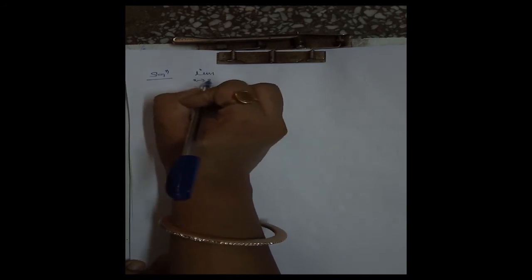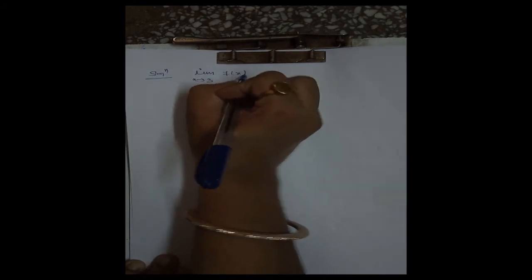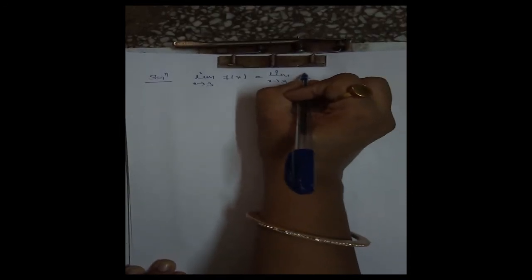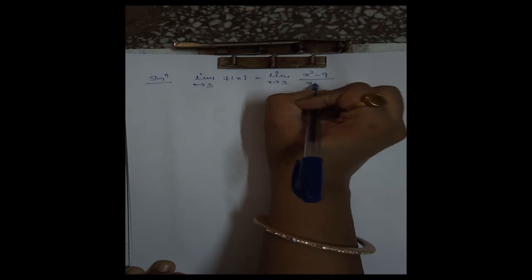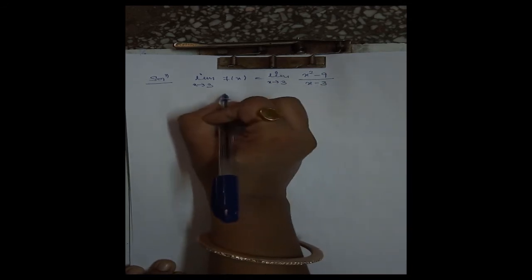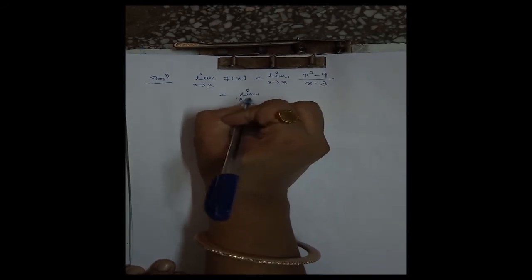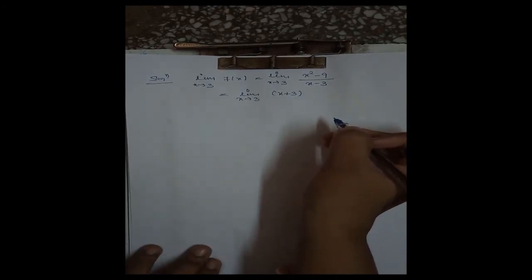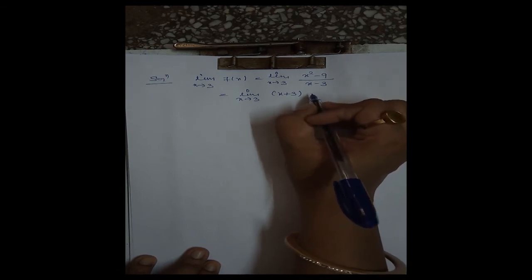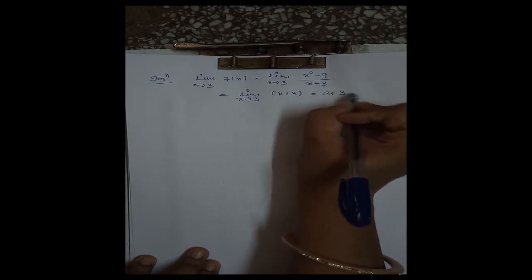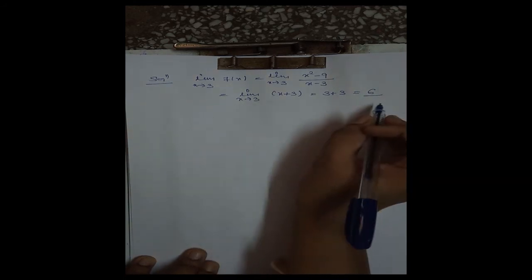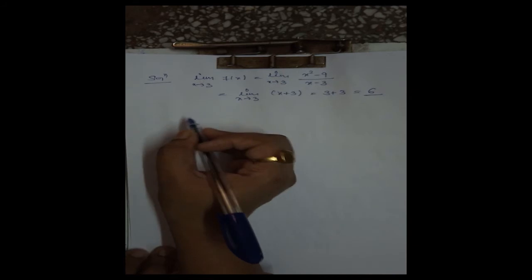Now first we find the limit x tending to 3 f(x) is equal to limit x tending to 3 (x square minus 9) by (x minus 3). This is equal to limit x tending to 3, x plus 3. Since x square minus 9 is (x plus 3) into (x minus 3), then x minus 3 will get cancelled out from numerator and denominator, and we have x plus 3. And after taking limit as x tends to 3, we get limit is equal to 6.